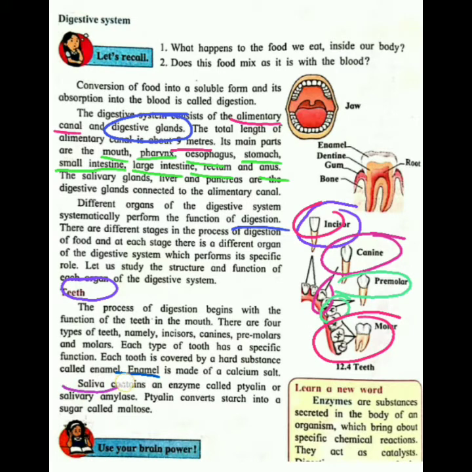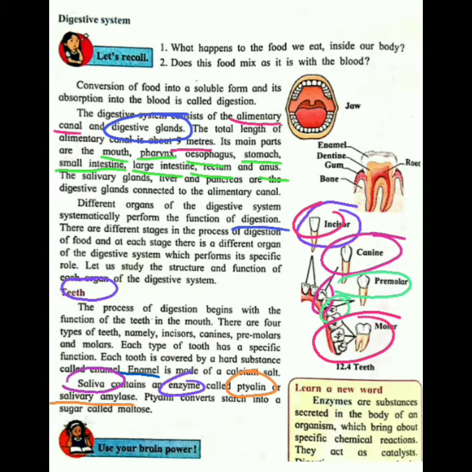The next thing is about saliva. Saliva is secreted in our mouth. Saliva means spit. Okay? That is present in our mouth. This saliva contains an enzyme. What are enzymes? These enzymes either increase or decrease the processes in our body. Whichever processes are going on, these enzymes either increase them or decrease them. The enzyme which is present in saliva is called ptyalin. P is silent. You should call it ptyalin or salivary amylase.